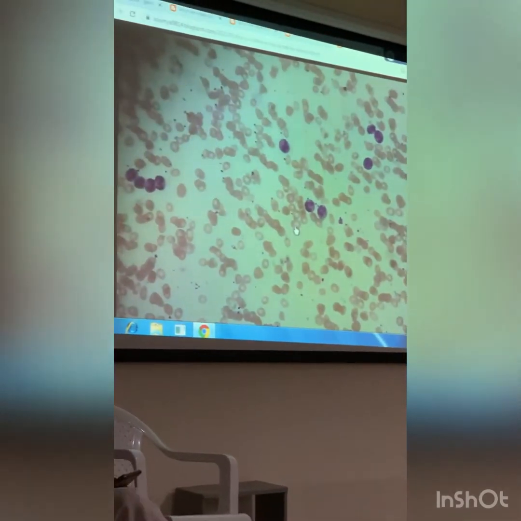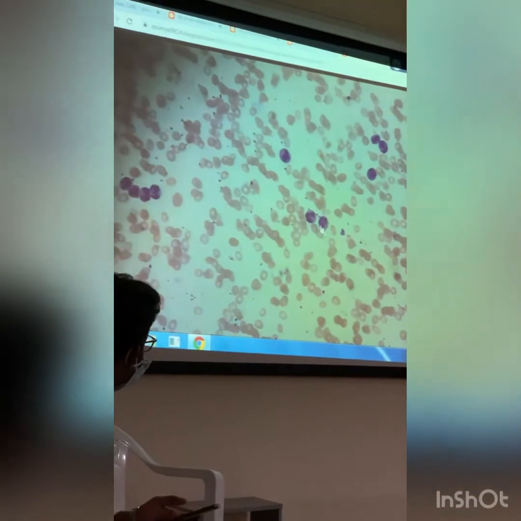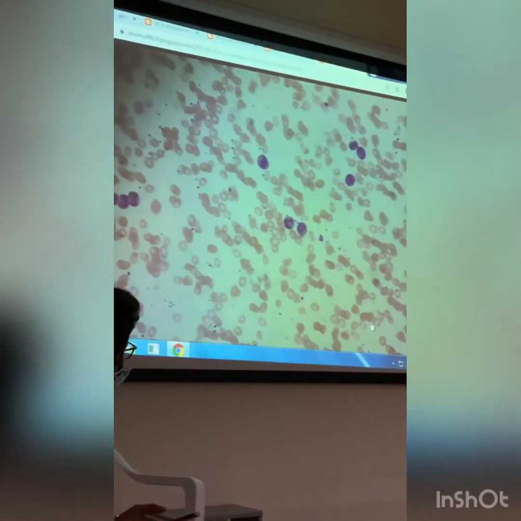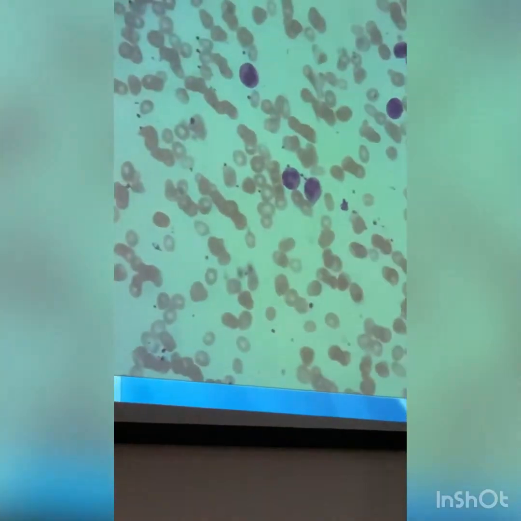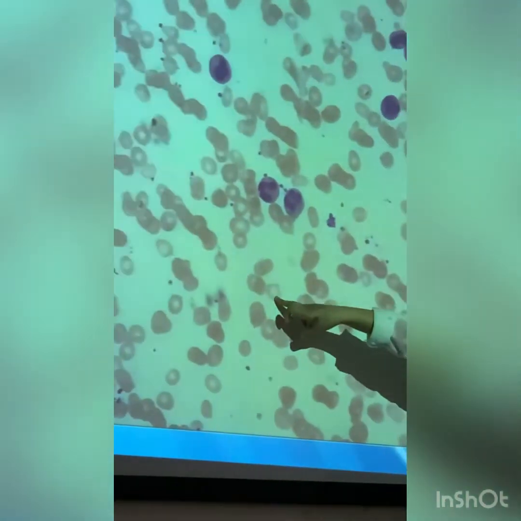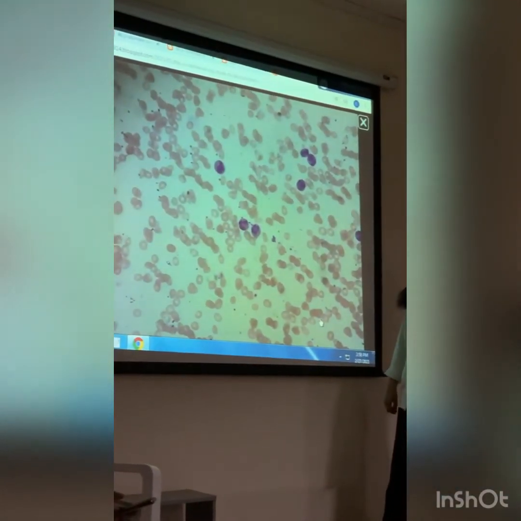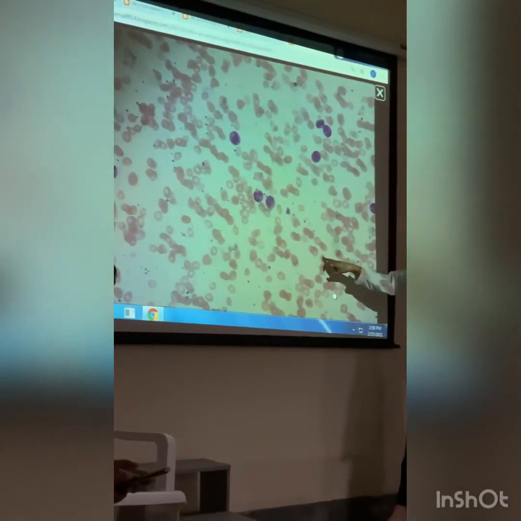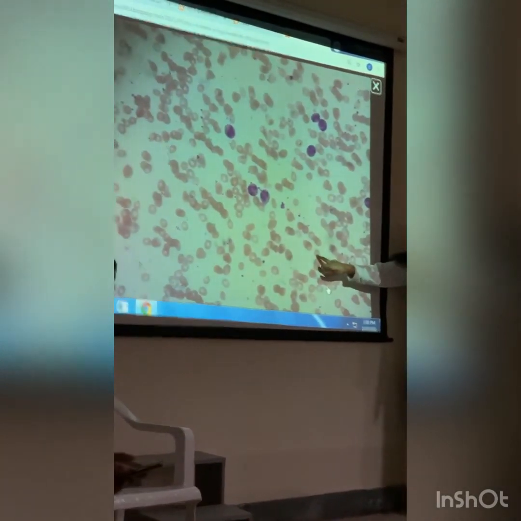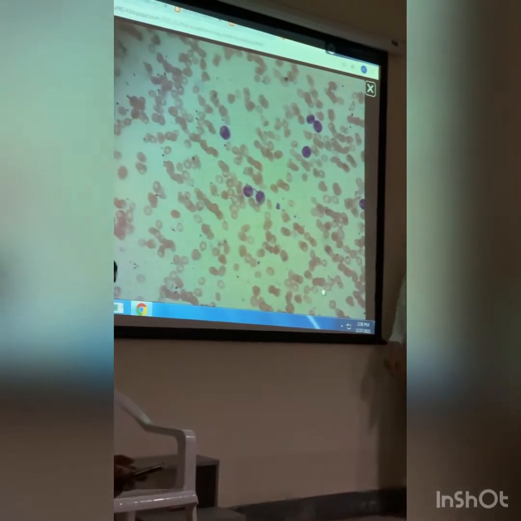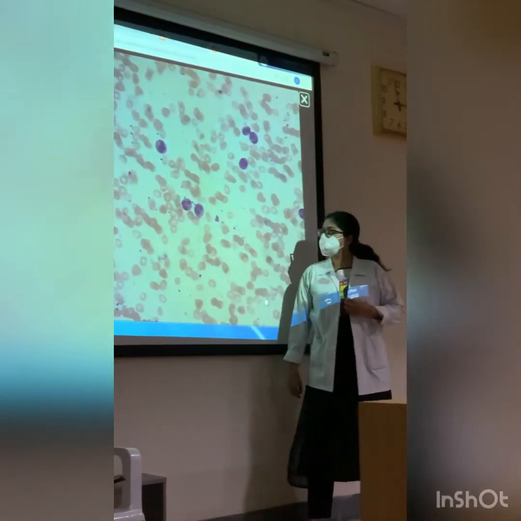See, you can see them. See, at the 6 o'clock. That is 5 o'clock. These are microcytes. The larger hollow ones would be normal RBCs. The smaller ones. Can you see some more small ones?